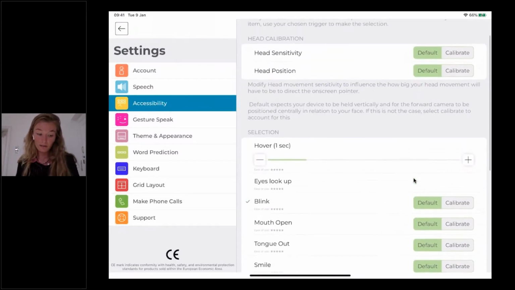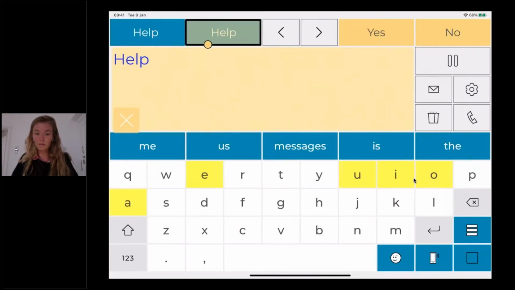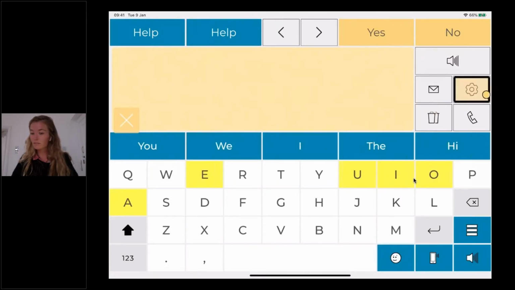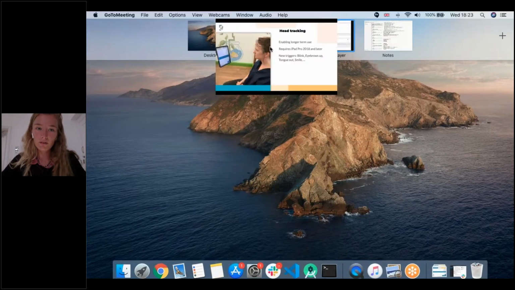And so now I selected blink, and now I'm just going to point at the items with my nose and select them by blinking. So I don't know if you can see my face, but I'm now blinking to select the button help. So that's the new head tracking method.